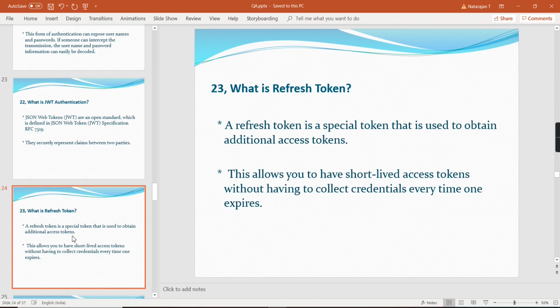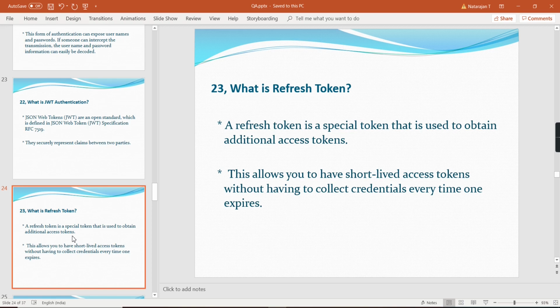And the next one: what is a refresh token? A refresh token is also a concept of the JWT token. As I mentioned, when we are creating the token, we are supposed to set the expiration time. For example, say I set the expiration time to 15 minutes. When I log in to the application, the token is created, and I am continuously using the application, so I'm an active user.